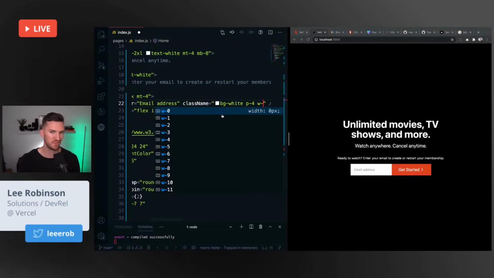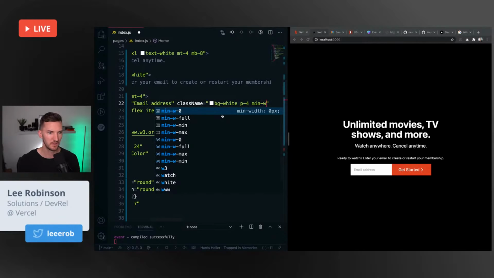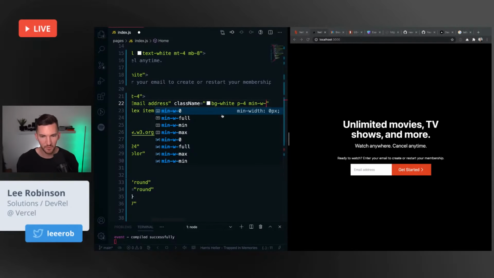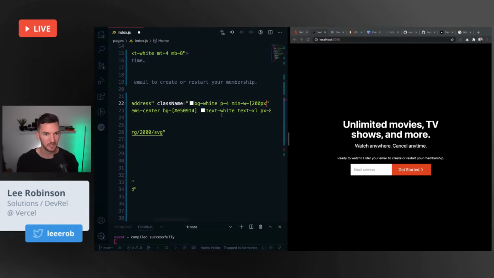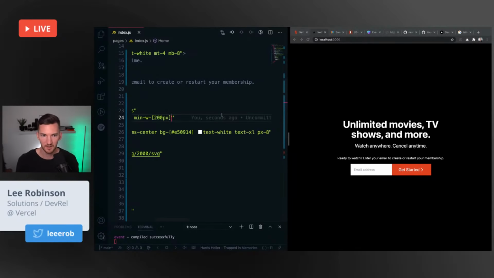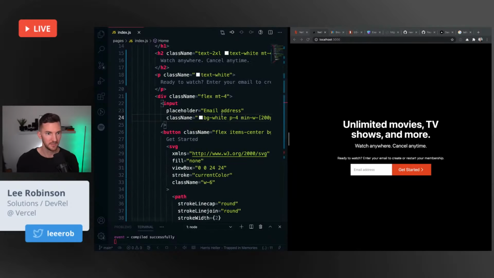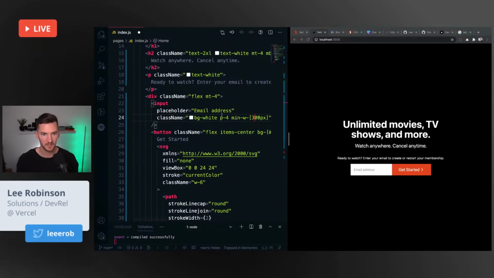Width, maybe min width. No, yeah, maybe min width like 200 pixels or something. It's definitely bigger than that. Because then when it gets on mobile screen, it won't be fixed.